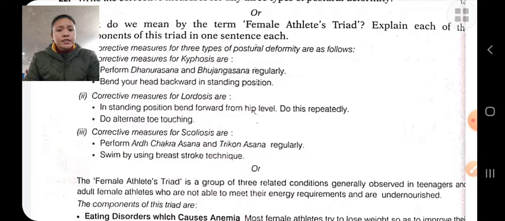And what are the corrective measures? Corrective measures like doing chakrasana, sideward bending exercise, doing trikonasana, chin up, etc. These are the corrective measures for scoliosis.